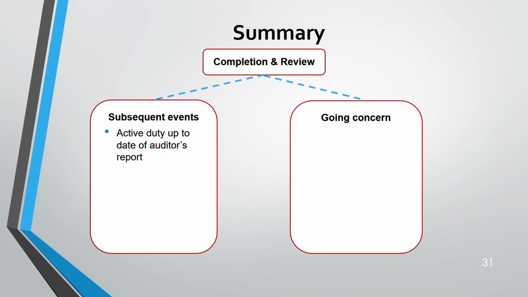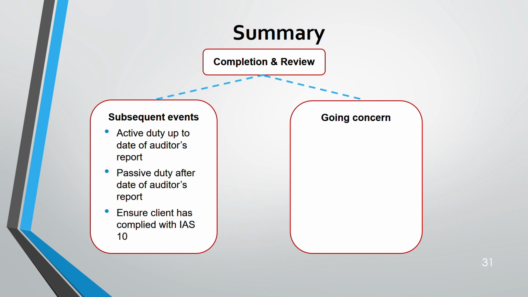In the subsequent events, there are two types of duty, active and passive duty. Active duty is from the date of the financial statements and after the reporting period up to the auditor's report. Passive duty is from the date of the auditor's report up to the date when the financial statements are authorized for issue. And make sure the client complies with IAS 10. IAS 10 means if it's an adjusting event, you adjust, and if it's non-adjusting, you disclose.